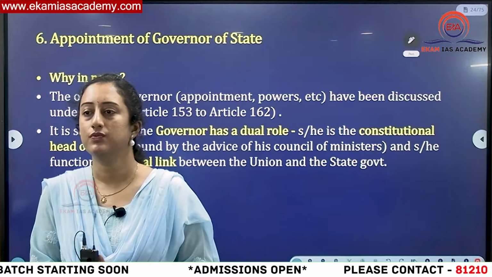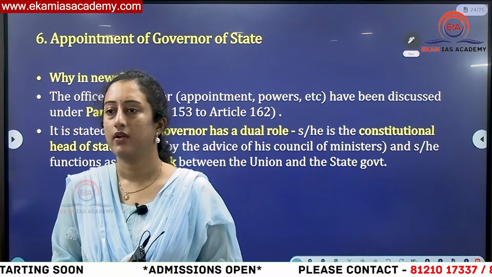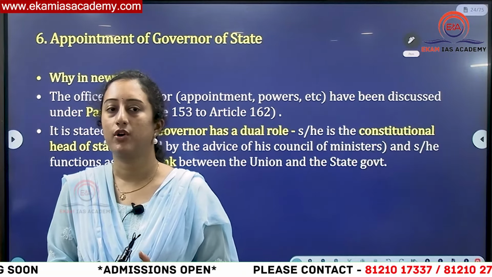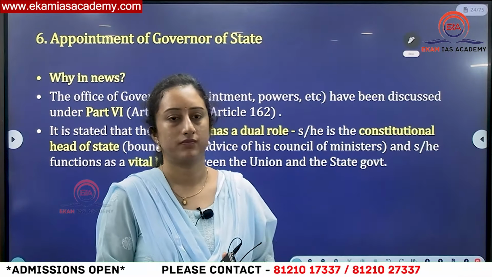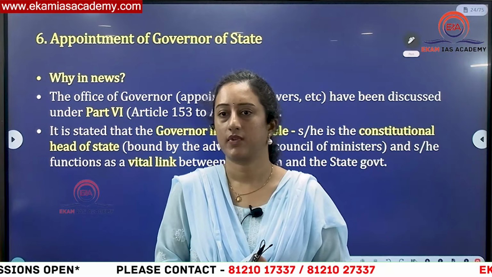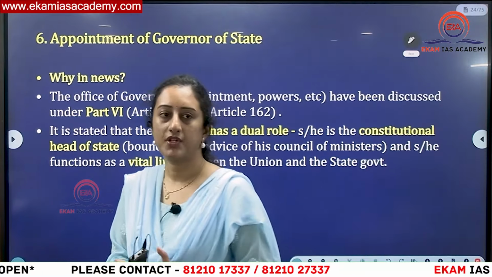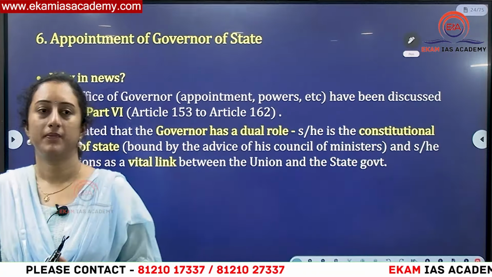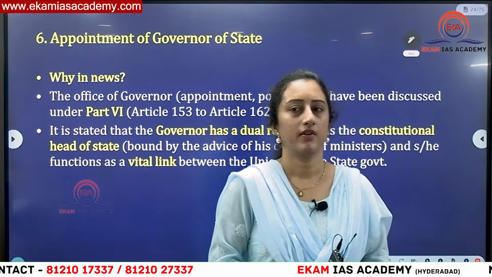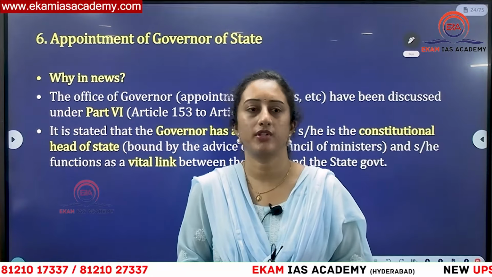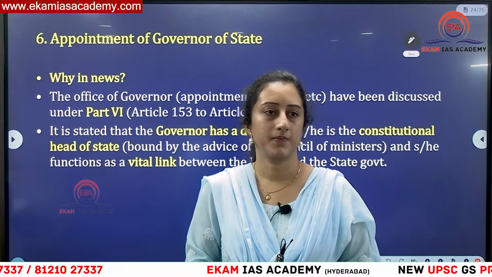And the second issue: why is the office of governor in news? Floor test, very good. With respect to the floor test, are they following their own discretion or listening to the executive voice?